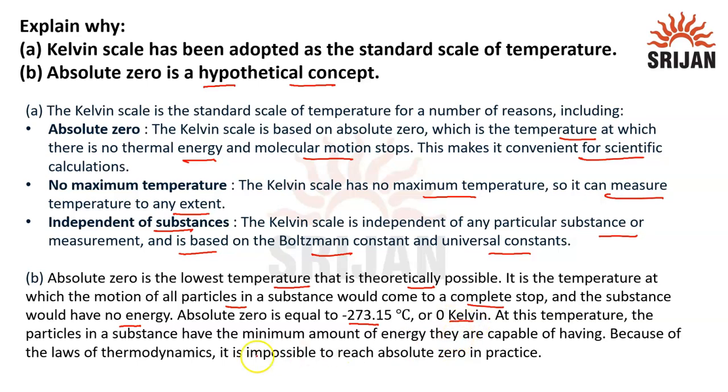So at this temperature, the particles in the substance have the minimum amount of energy they are capable of having, because according to the laws of thermodynamics, it is impossible to reach absolute zero in practice. Means the molecular motion will never stop. Although it can be less, the particles can still vibrate, but there would not be any temperature where the motion of all particles would be completely stopped.